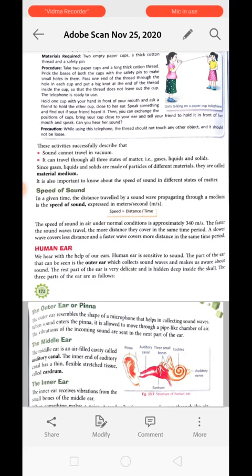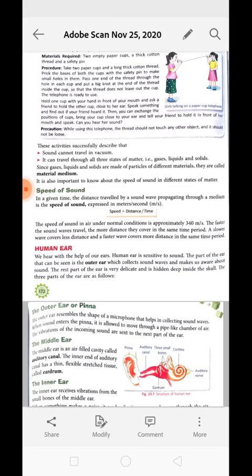Next is speed of sound. The distance traveled in a given time by a sound wave propagating through a medium is called the speed of sound. It is expressed in meters per second. The formula of speed is equal to distance by time. Means if the speed and time are given, you can calculate the distance.